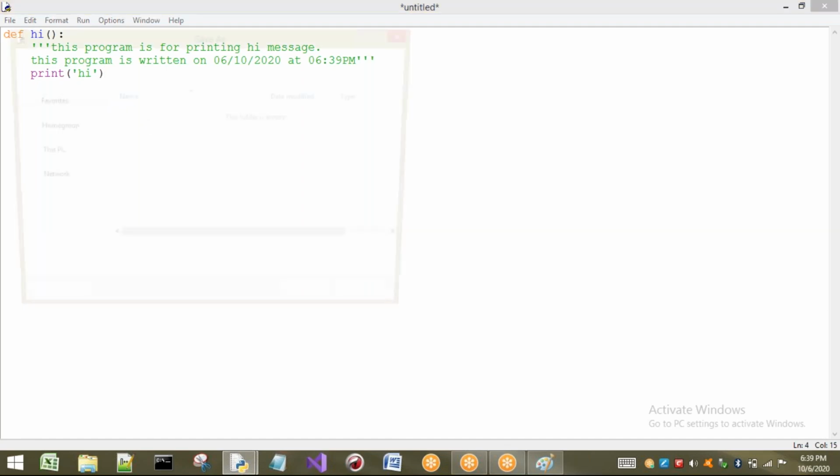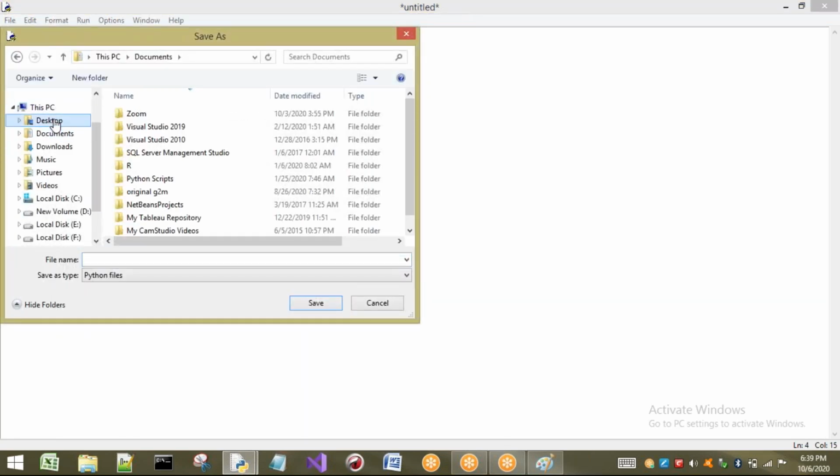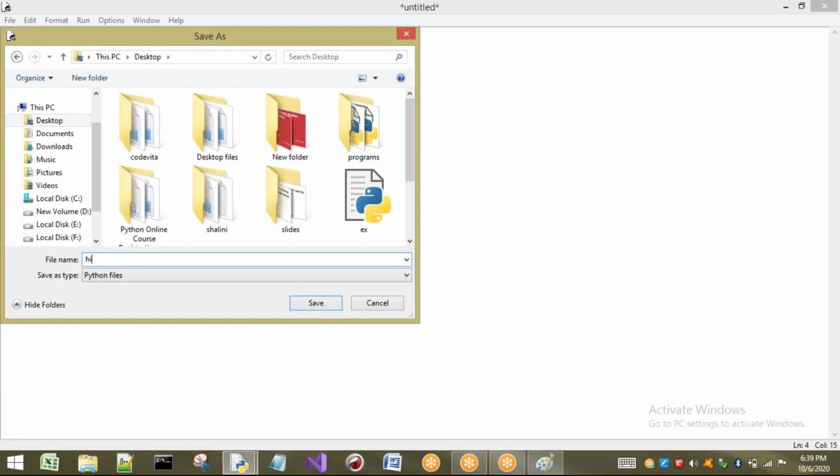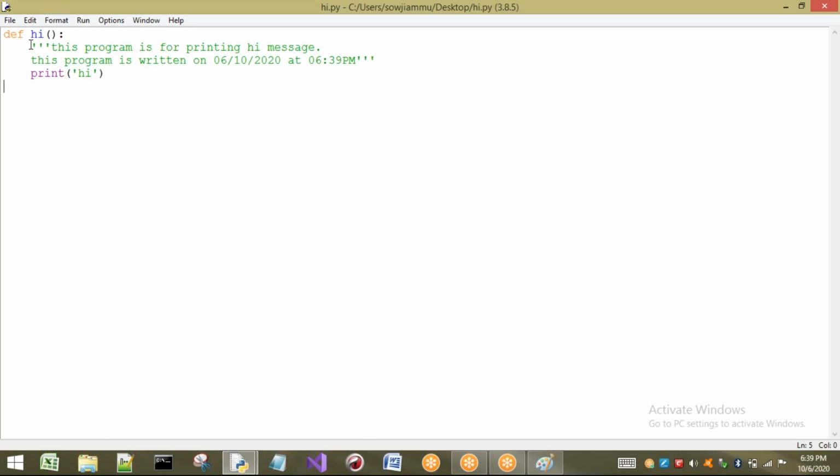My function name is hi. Why am I naming my function hi? The reason is I am going to print a hi message. You can write any name, no problem, but it is better to write related names. So now see, there is one function called hi. This is called a doc string. This explains what?